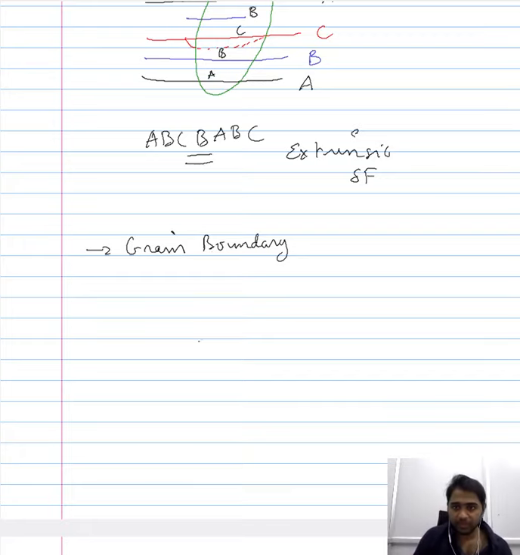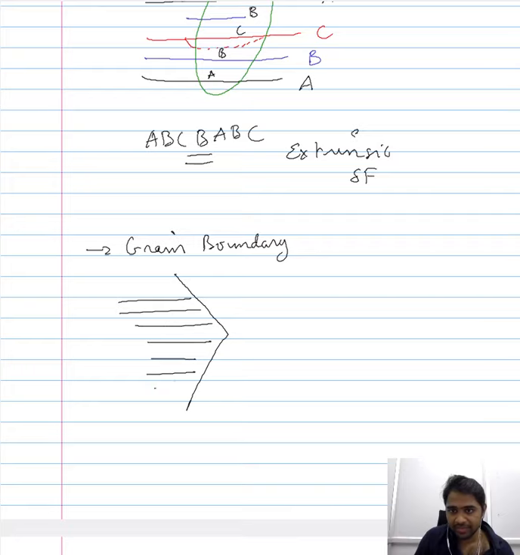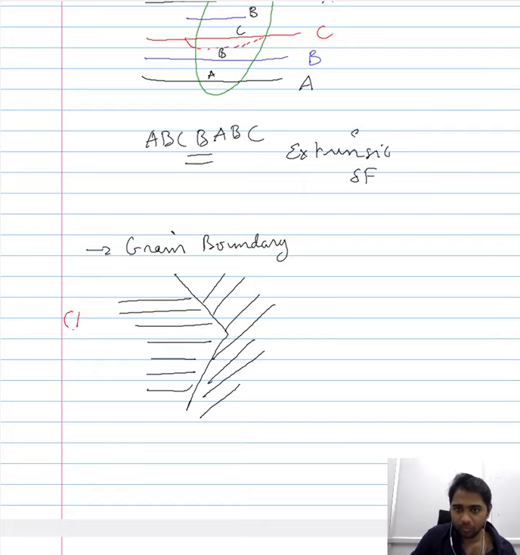So in case of the grain boundary, you have the combination of two orientations. Supposing this is one of the ways the atoms are oriented, and in the neighboring grain you have atoms oriented in this direction. So this may be grain 1 and this may be grain 2. This is the regular arrangement of the atoms oriented in this direction, and a regular arrangement of the atoms oriented in this direction, in grain 1 and 2 respectively. At the grain boundary, however, the regularity in the arrangement of the atoms is missing. So if you consider the grain boundary here,